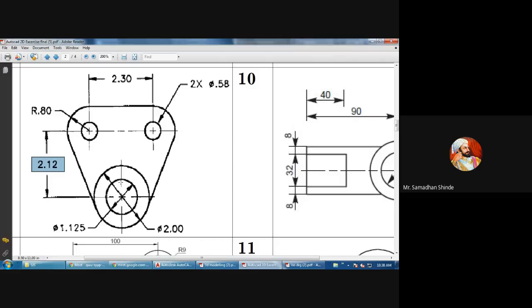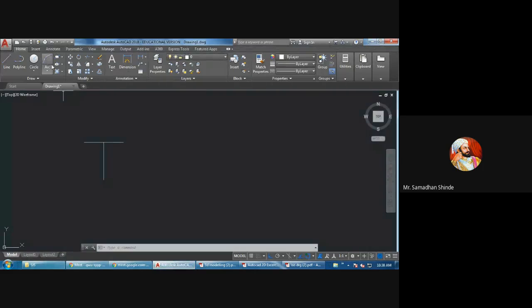Then here I can now draw two circles. The inside circle is of diameter 1.125 and the outside is of diameter 2. So I will go directly to the circle command. There are a number of options to draw a circle. Out of that I will select center and diameter. Select center, then select diameter 1.125. This is 1, and another one is diameter 2, like this.